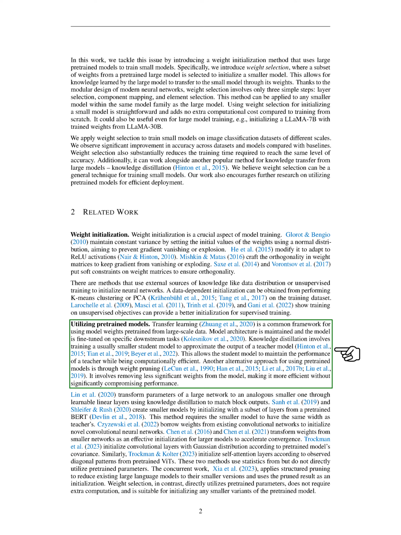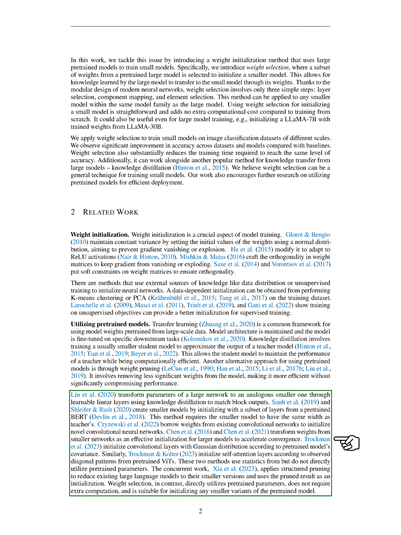Transfer learning is a common framework for using model weights pre-trained from large-scale data. The model architecture is maintained and the model is fine-tuned on specific downstream tasks. Knowledge distillation involves training a smaller student model to approximate the output of a larger teacher model. This allows the student model to maintain the performance of the teacher while being computationally efficient. Another alternative approach for using pre-trained models is through weight pruning, which involves removing less significant weights from the model, making it more efficient without significantly compromising performance.